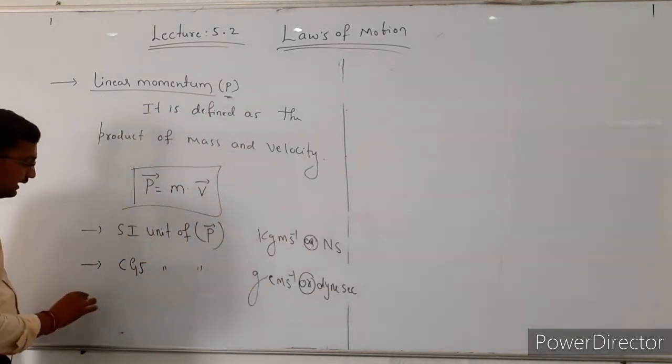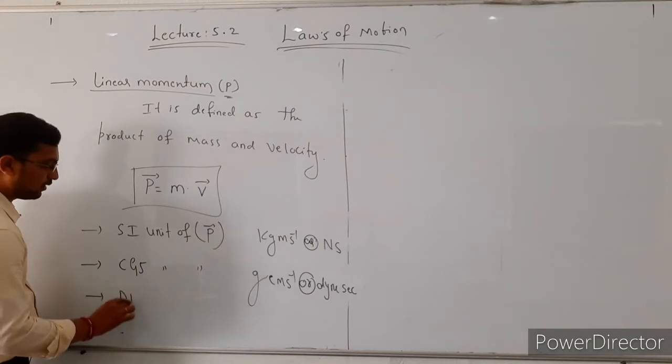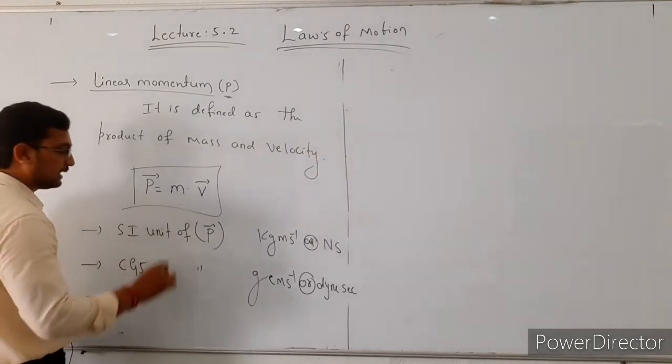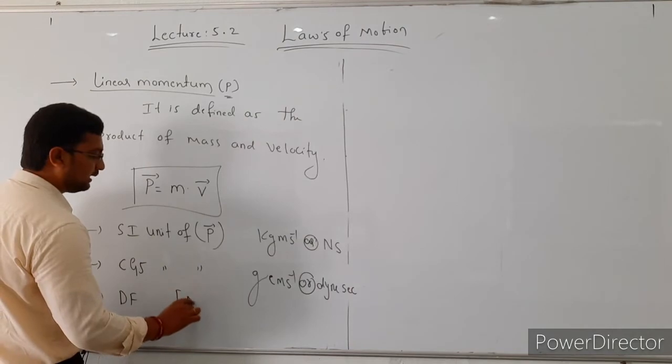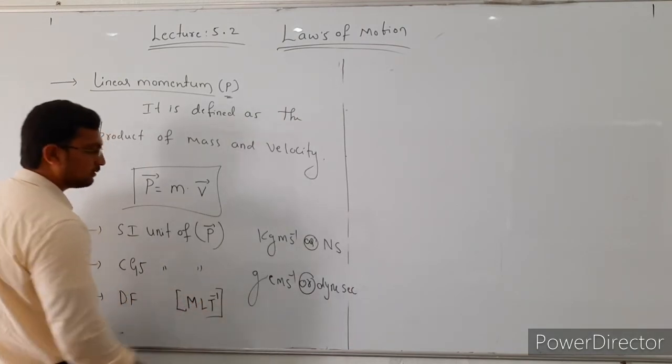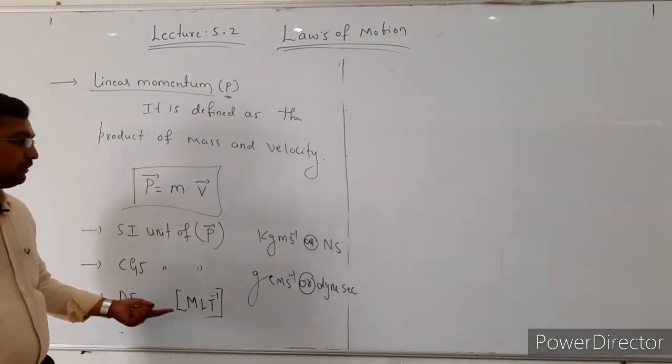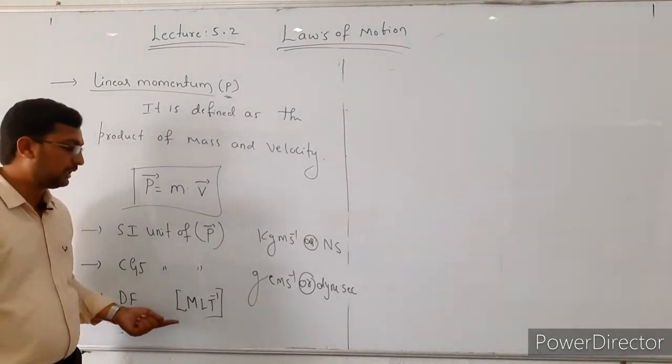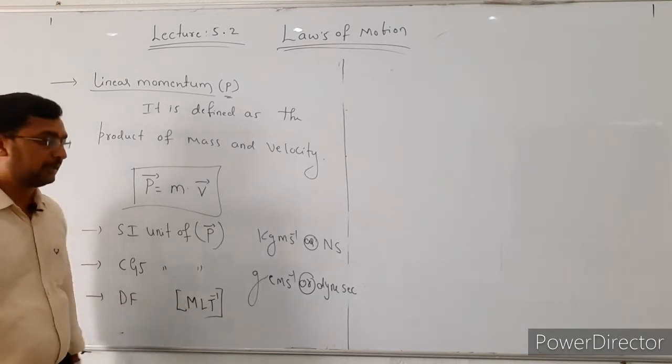And the next one, dimension formula. The mass dimension formula is capital M, and the velocity dimension formula is LT to the power -1. So the dimensional formula for linear momentum is M LT to the power -1.